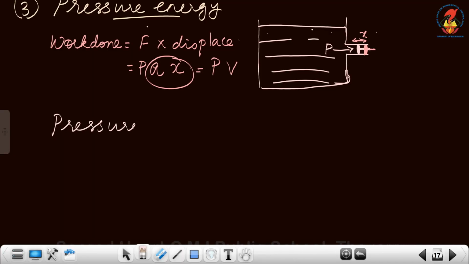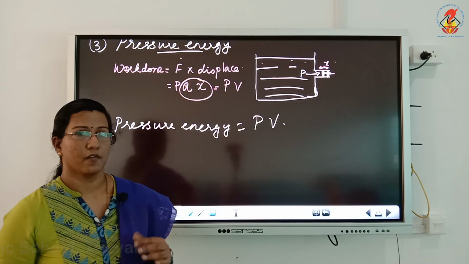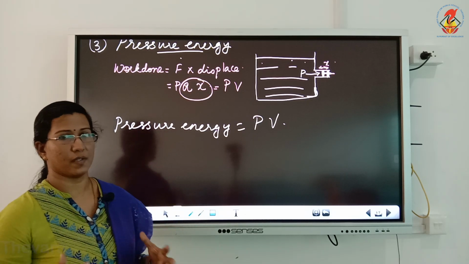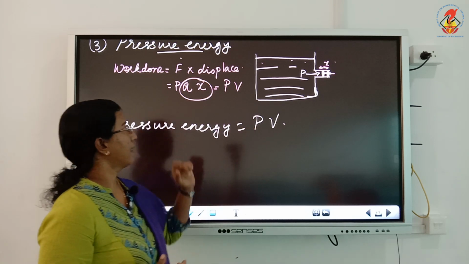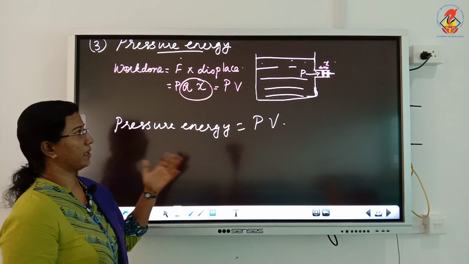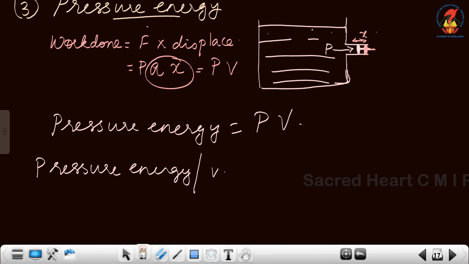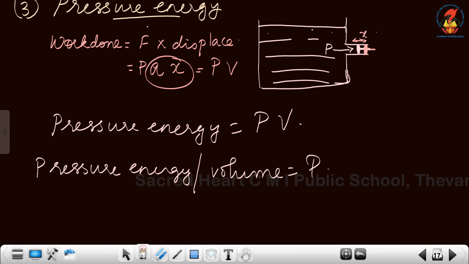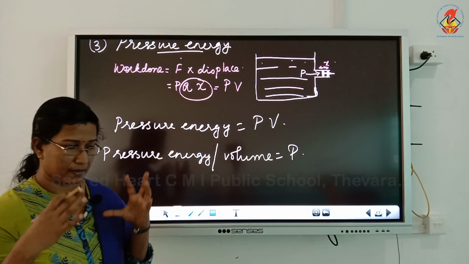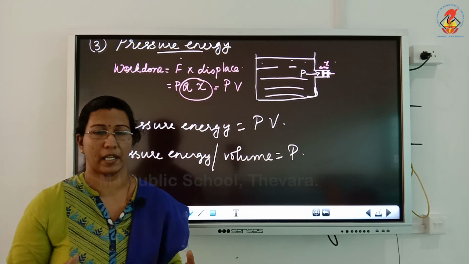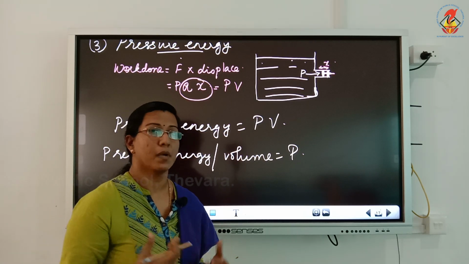So the expression for pressure energy is equal to P into V. I hope you understood how you got the value of P into V: force, that is pressure into area, into the distance moved by the piston, and A into x is volume. So pressure energy is PV, and pressure energy per unit volume is given by P. So Bernoulli related these three types of energy for a flowing liquid or a fluid and formulated Bernoulli's principle.